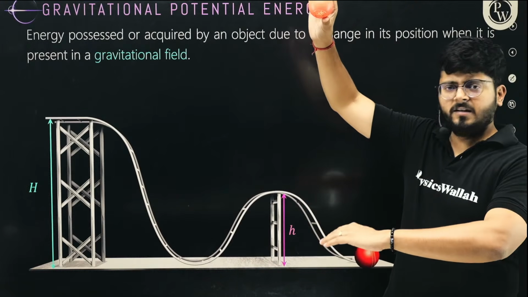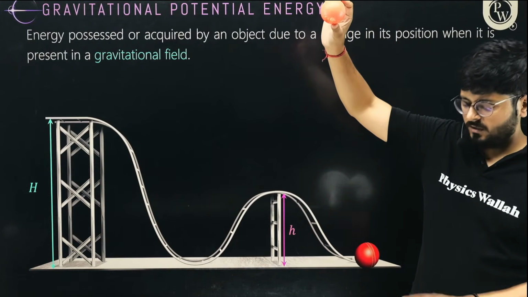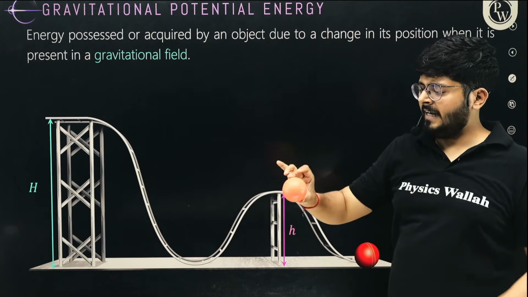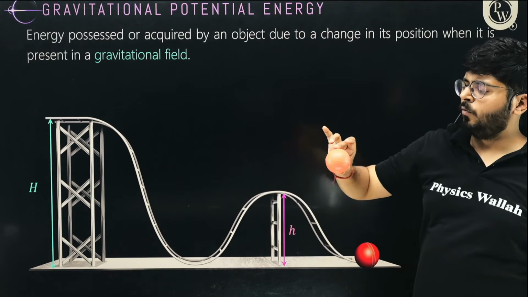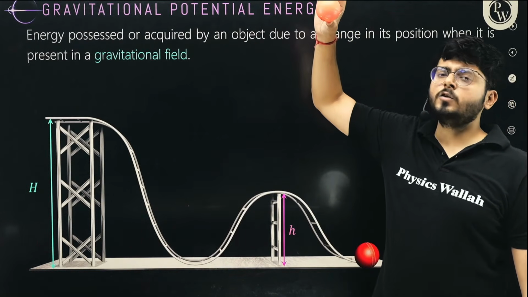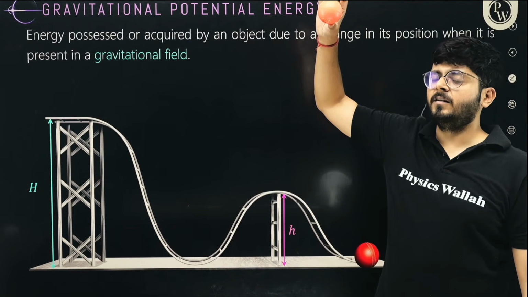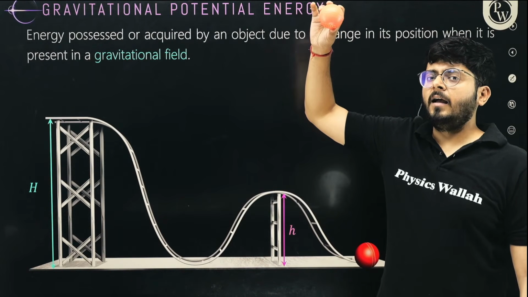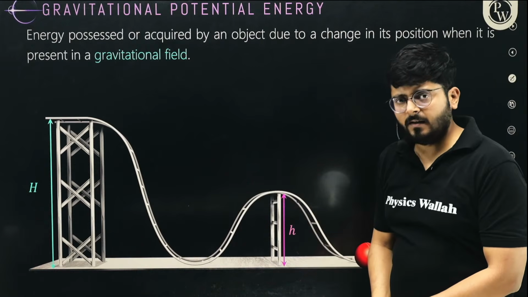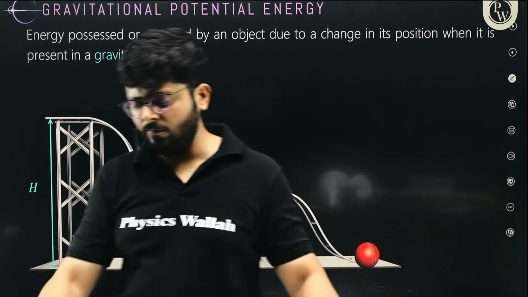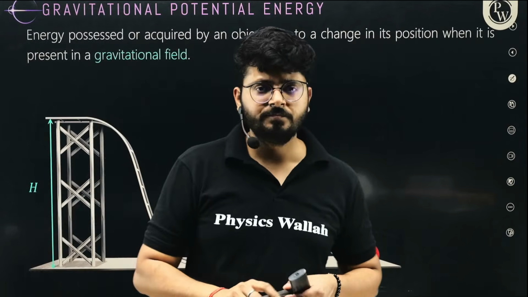Earth is there and the ball is there, so this is the earth and ball system. Earth is creating a gravitational field, and I'm moving this ball from this point to this point inside the gravitational field. So when this ball is over here, whatever work I had done is not wasted, it is stored in this ball. And as soon as I release it, it will drop down, it will fall back like this. Yes or no?